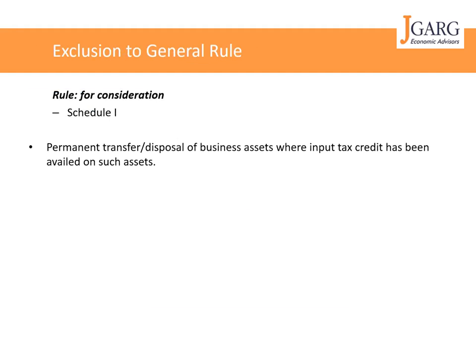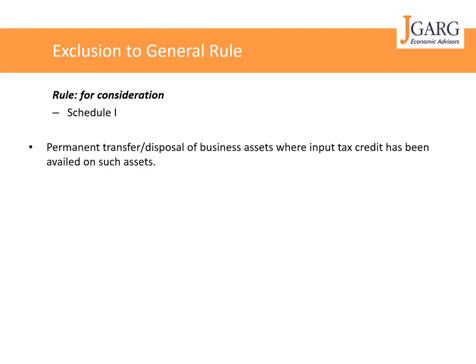Any transaction, even if without consideration, that is a permanent transfer or disposal of business asset wherein input tax credit has been availed on such asset. So let's say you are disposing of certain assets, but you claimed input tax credit on such assets when you bought them, then even the disposal of a business asset without any consideration will qualify as a supply.